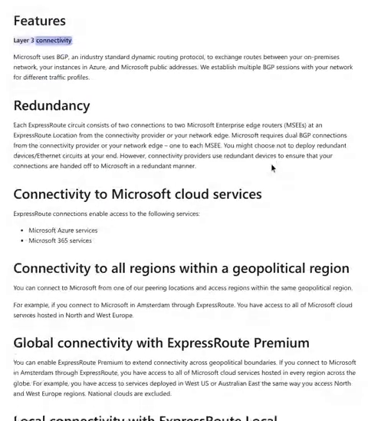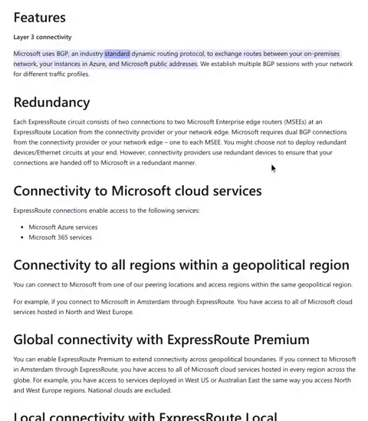Features: Layer 3 connectivity. Microsoft uses BGP, an industry-standard dynamic routing protocol, to exchange routes between your on-premises network, your instances in Azure, and Microsoft public addresses. We establish multiple BGP sessions with your network for different traffic profiles.